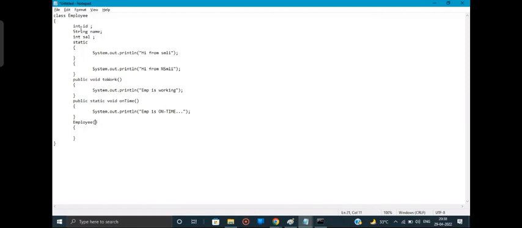Now if I have three non-static variables, and I want my constructor to load all those three non-static variables, I can do that. So how did I do it yesterday, guys? Yesterday I had only one variable, but today I'm having three variables. So we have to write three variables: int id, comma, String name, comma, and then int sal.